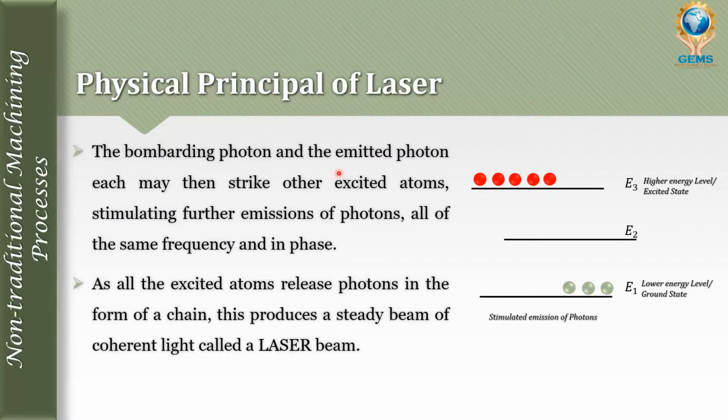So the bombarding photon and the emitting photon each may then strike other excited atoms, stimulating further emission of photons, all of the same frequency and in phase. So this action happens continuously. Initially it absorbs photons and goes to the excited state, and while coming back, it releases photons, and that same photon is incident on the other electrons.